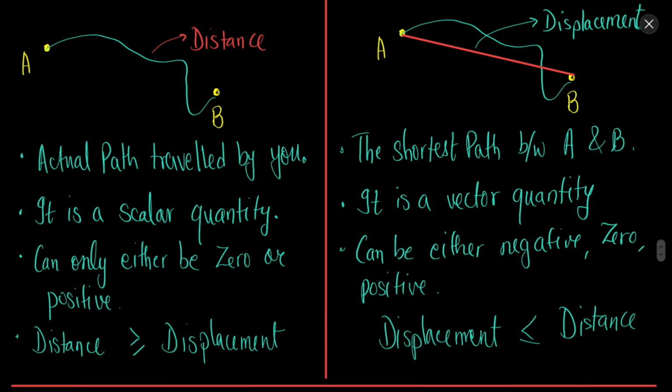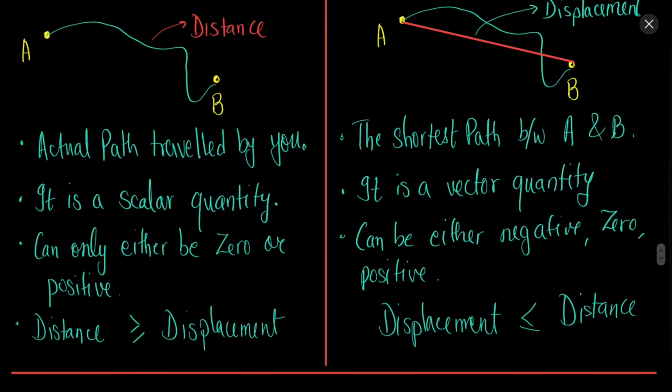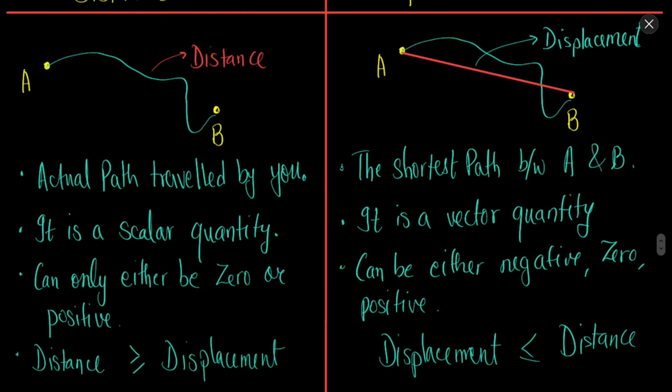So when will distance and displacement be equal? When your actual path is a straight line, or when your actual path is equal to the displacement itself, the shortest path itself. So distance is usually greater than displacement, but in only one situation it is equal to displacement, but distance can never be smaller than displacement. So these are the few points that you need to keep in mind, distance and displacement.